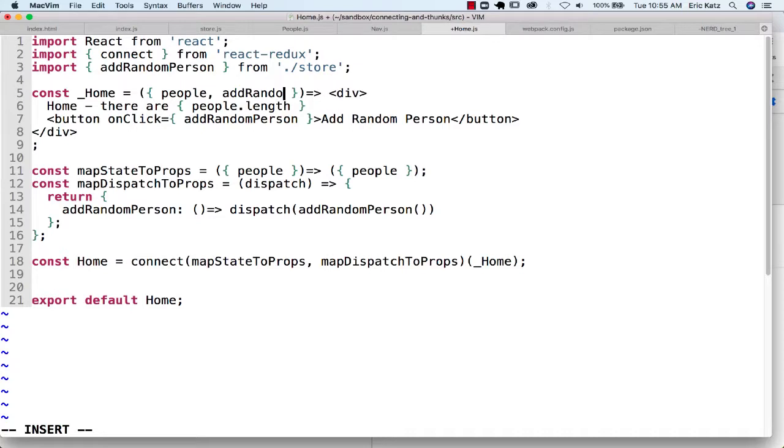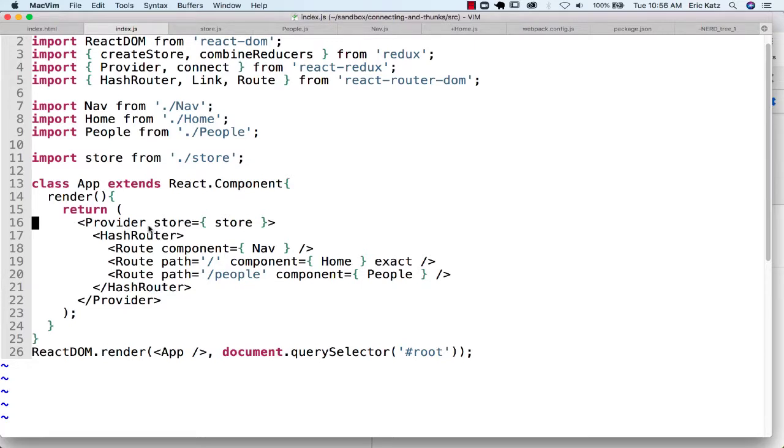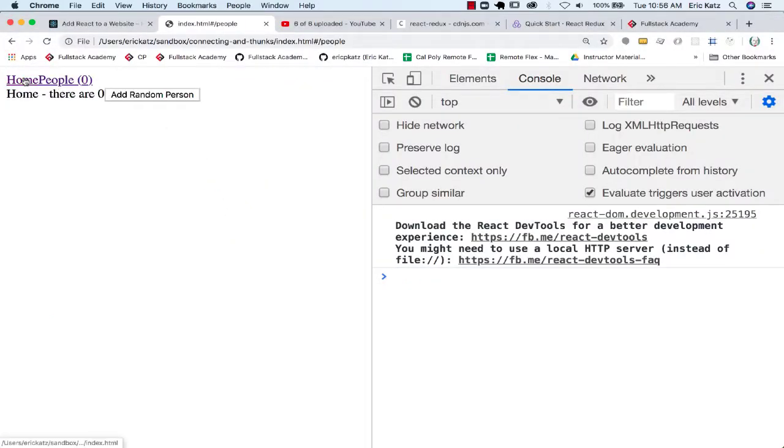And there's some other advantages to it as well. But really what it allows us to do is, instead of really ever having to import the store or use the store anywhere, we have the dispatch method. And the dispatch method is connected to the store. The reason why that's the case is that the store, sometimes people forget this, is connected through the provider. And so connect is aware what its provider is, what its store is. And here, either on home or on people, we could end up incrementing these things.